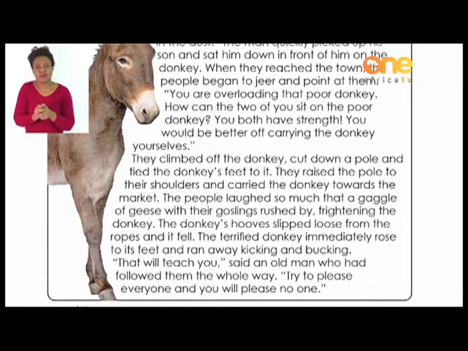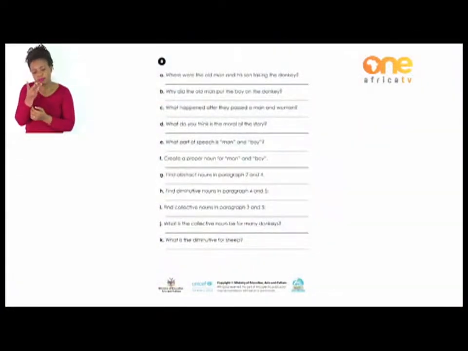The terrified donkey immediately rose to its feet and ran away, kicking and barking. "That will teach you," said an old man who had followed them the whole way. "Try to please everyone, and you will please no one." Right, boys and girls, that's the end of our passage. Now you need to read for the second time, and then you turn to the next page, which is page 8, where we have questions.